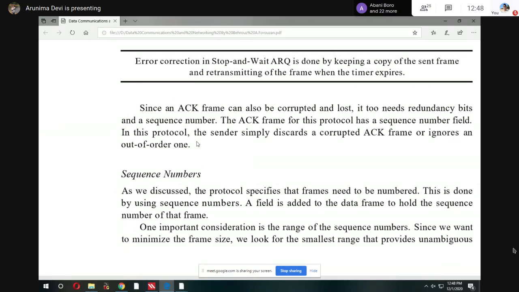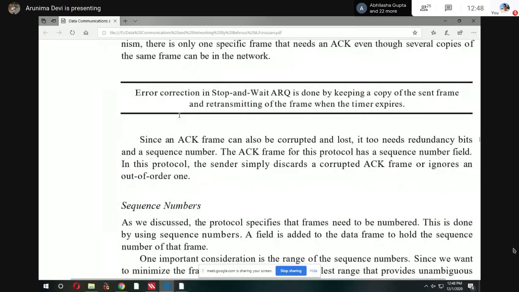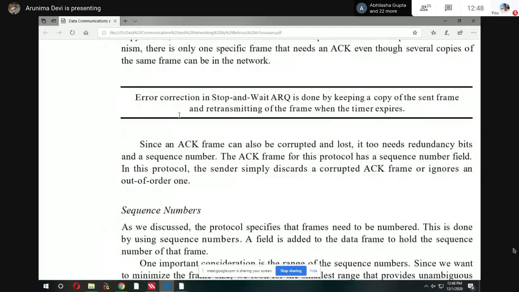Another point is that while they send a data frame, they keep a copy of that sending frame on the sender side. Suppose they send data frame number 1, but for that data frame number 1, they have one copy on the sender side. And they have a timer. Timer means, suppose for 2 or 3 minutes, wait for the acknowledgement. After 2 or 3 minutes, if that acknowledgement number is not received by the sender, then what do they do? Retransmission.